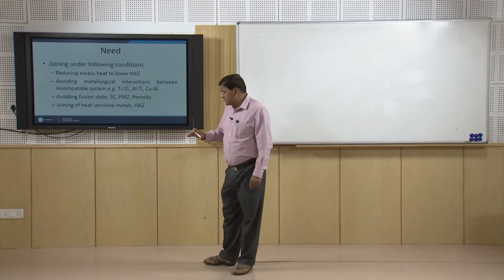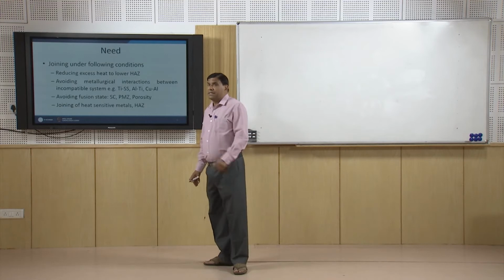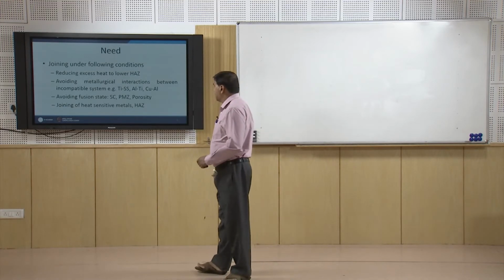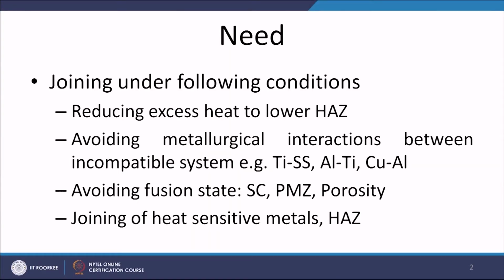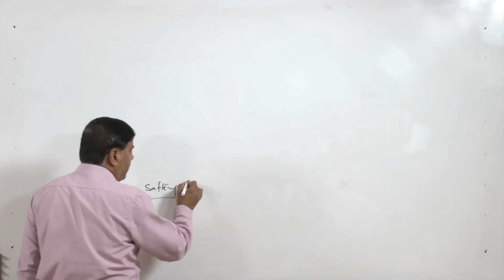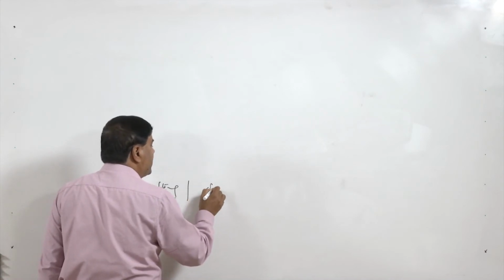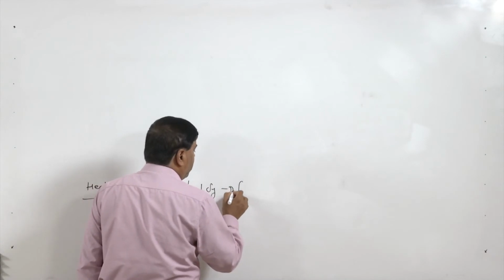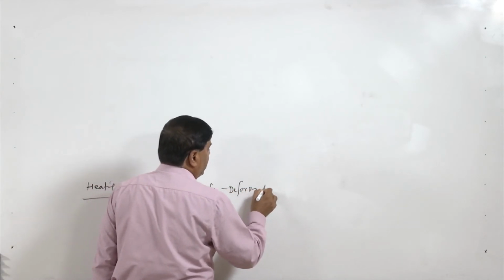So, this is what has been summarized here. What is the need of going for solid state joining processes? Since solid state joining processes basically involve just heating, and this is not necessary, but if at all heating is there, heating is just for softening purposes, so that the yield strength of the metal can be reduced and the deformation can be facilitated.